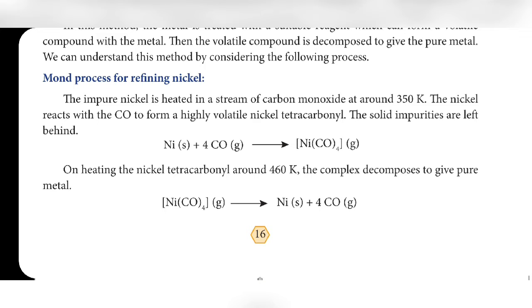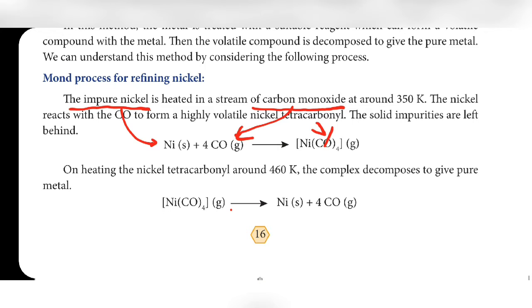CO means carbonyl. So Ni(CO)4 means nickel tetracarbonyl. In this process, impure nickel is heated with a stream of carbon monoxide at around 350 Kelvin. It forms nickel tetracarbonyl.